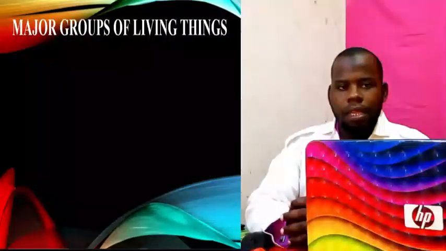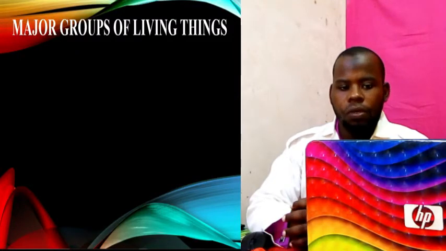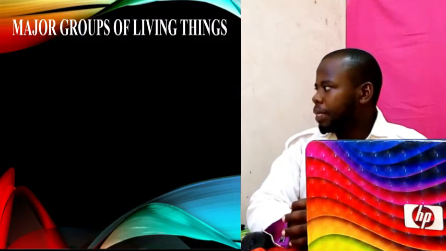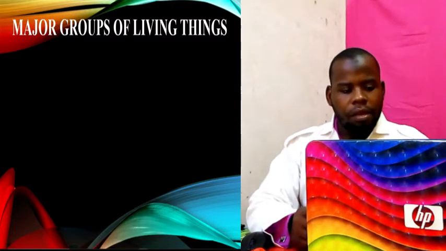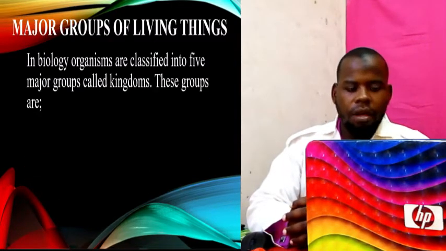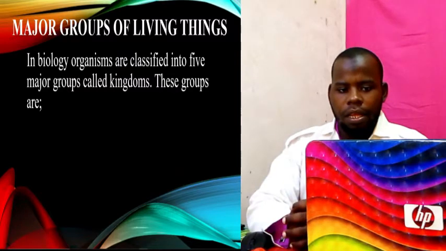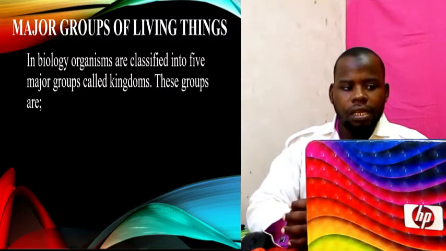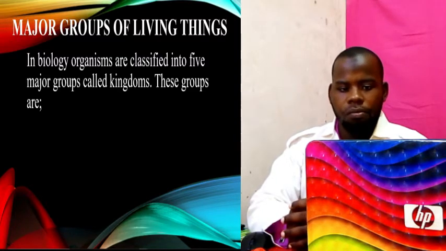Today we have another part in our classification. We have major groups of living things. The major groups of living things are called kingdoms. We have 5 major groups which are called kingdoms.